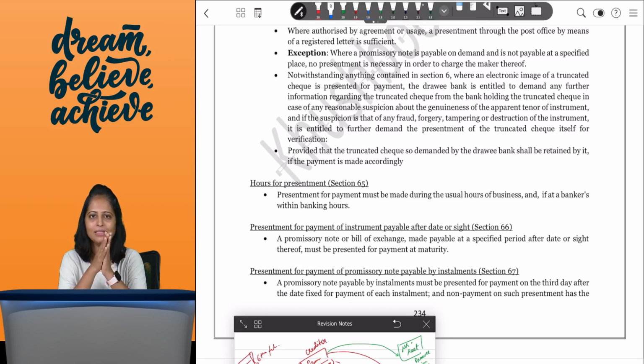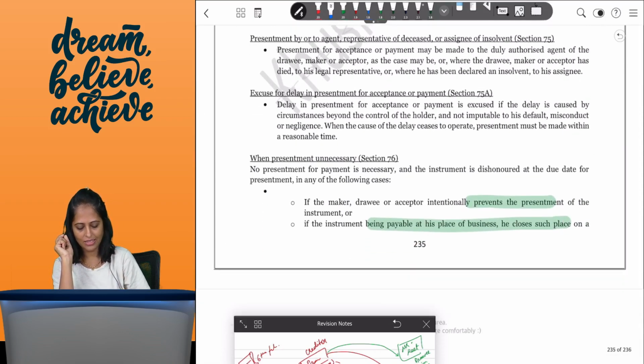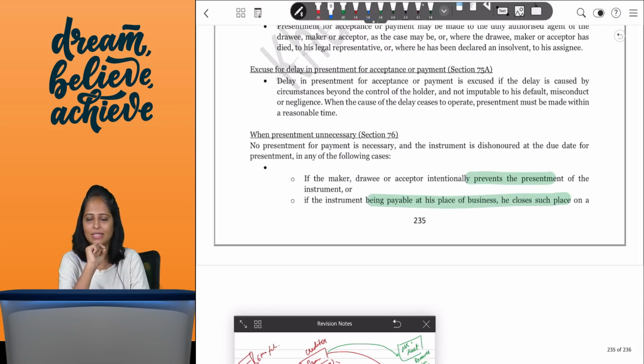So that is the other point. Now on this, a case study or a 1 mark, 2 mark question is possible on presentment. What is important here is a theory question which can be asked on when presentment is not necessary. This was asked in your May 24 examination as a theory question: when is presentment not necessary, when am I not supposed to present?